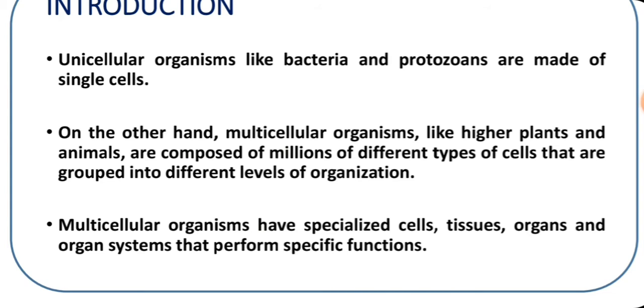So there are organisms which are made up of only one cell, and that one cell will do all the functions. Likewise, there are organisms which are made up of millions of different types of cells. An organism which is made up of millions of different types of cells is called a multicellular organism. And multicellular organisms have very specialized cells.